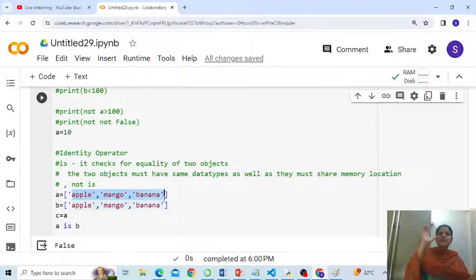Are you understanding what I am talking about? What did you write on the third line? C is equal to A. That means whatever A has, you assign it to C. No. So memory is not going to create new space for C. Instead, the memory held by A will be shared by C. That means C will also point to the same place where A is.